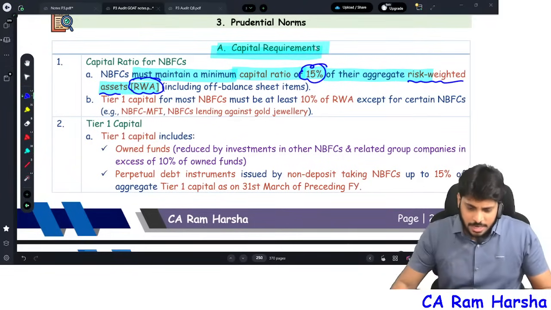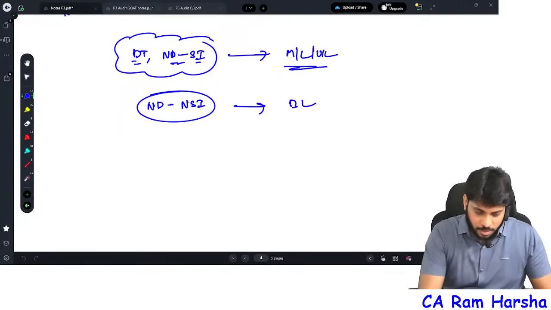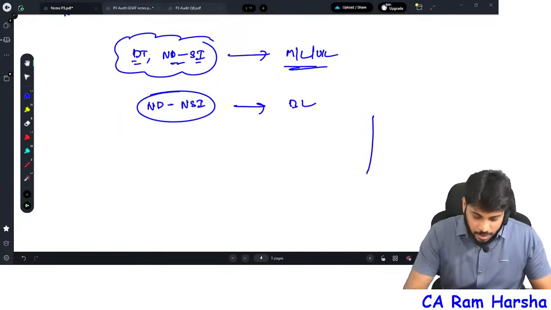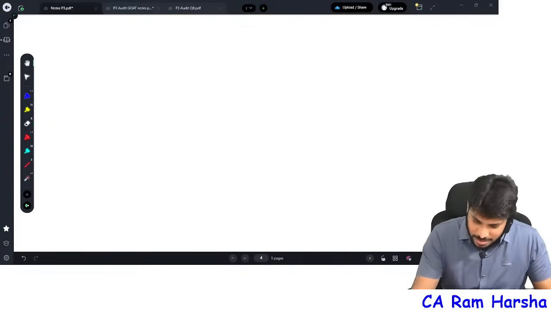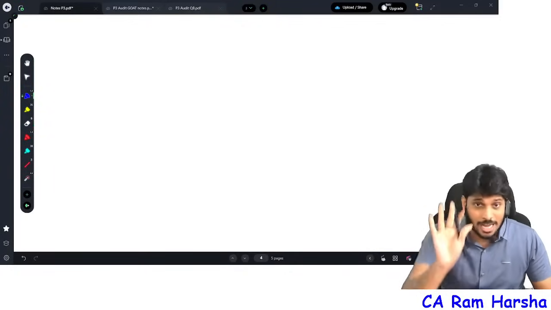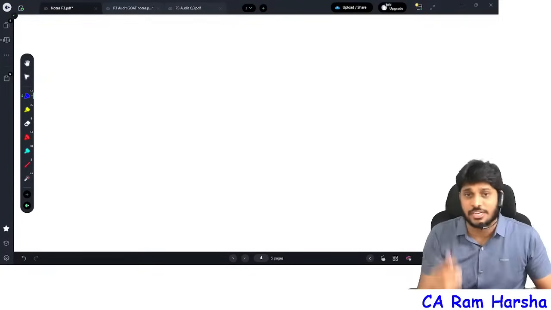Very simple. Let me give you one diagram here, where you can understand that particular thing. Please make a note. This PDF cannot be given to you because it's difficult for me to maintain and export everything, so I'm just scribbling randomly. Don't ask for this PDF. Kindly make a note if you find something valuable. Pause the video and make a note of it in your book itself.